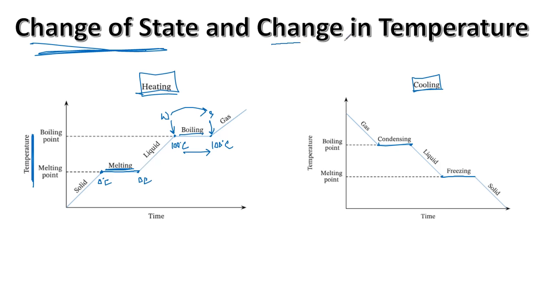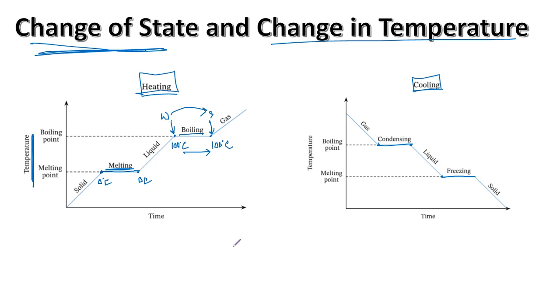Then you have change in temperature. Whenever there is a temperature change, there is transfer of thermal energy. And let's say temperature is changing over here, right? As well as here. So in either case, whenever the temperature is changing, there is a transfer of thermal energy.